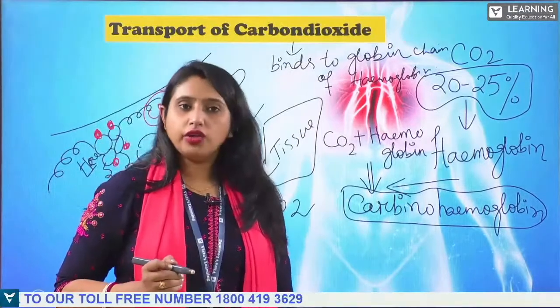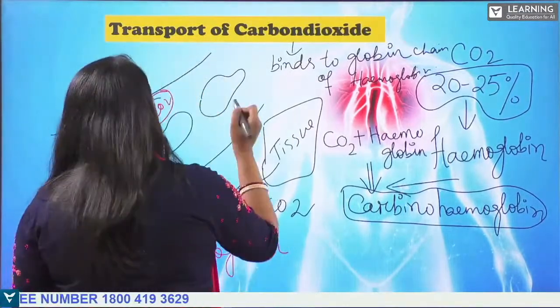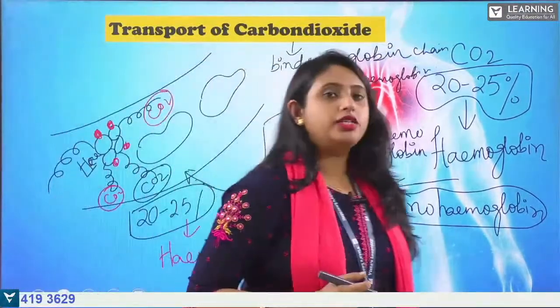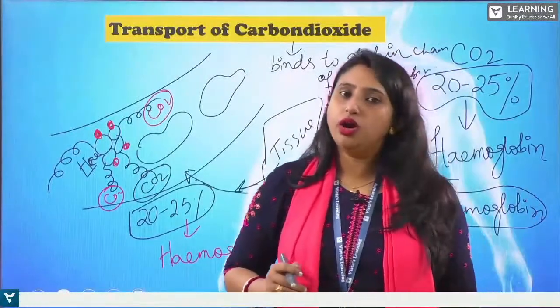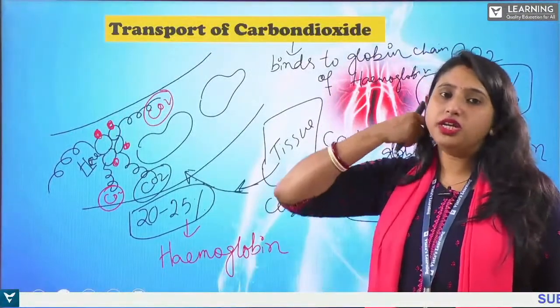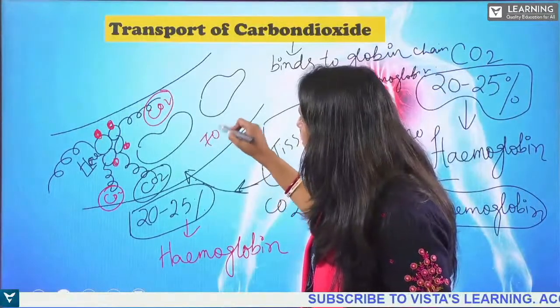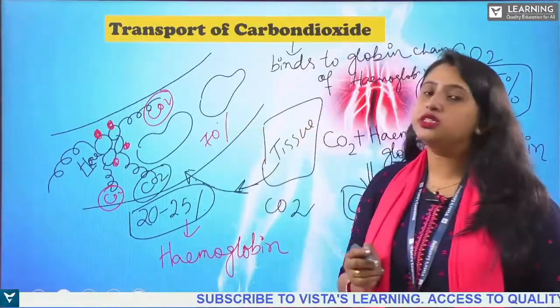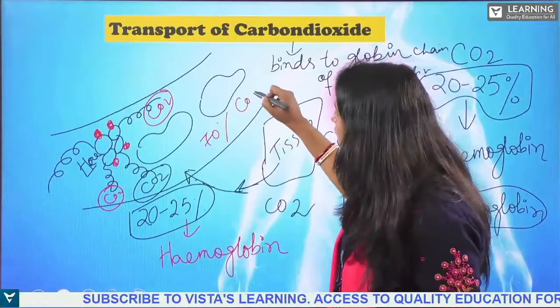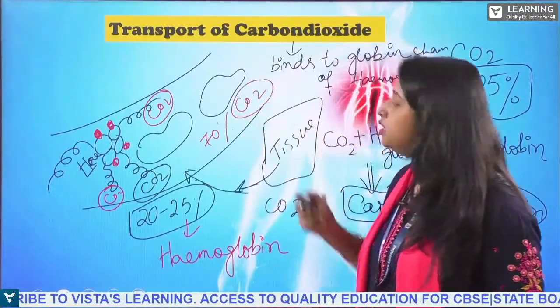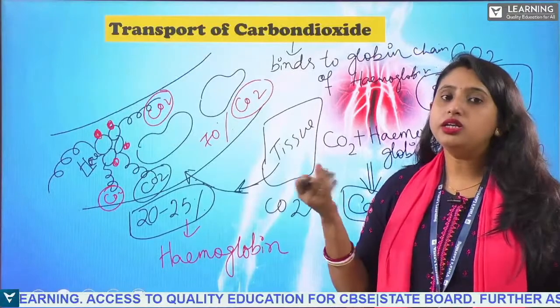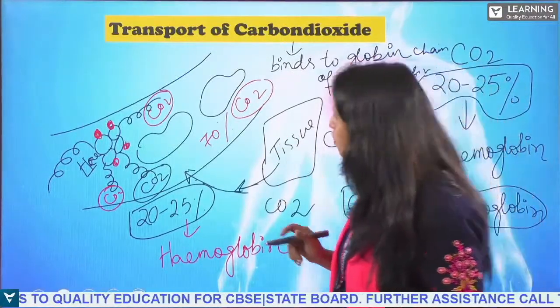Now, what about the 70%? It is dissolved in the plasma. In the plasma, water is there, and the carbon dioxide is going to bind with water.